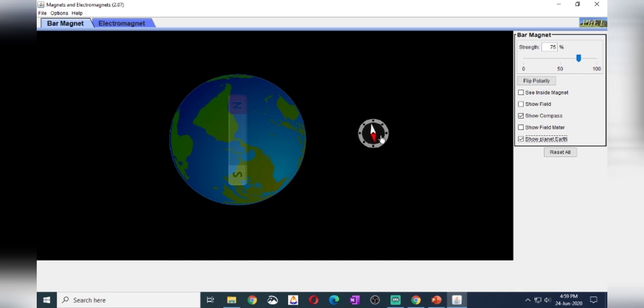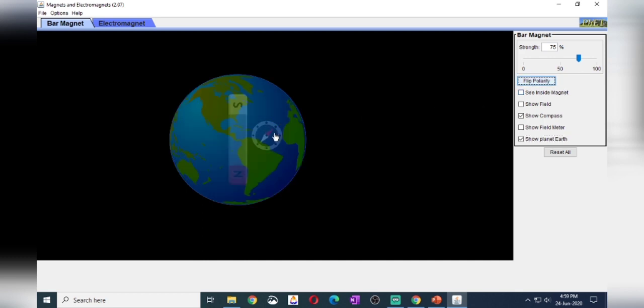So that's why the compass on the earth is showing direction. So here I am flipping it. So here in upper portion we have geographic south pole, means south pole of the earth. In that direction, what is showing?